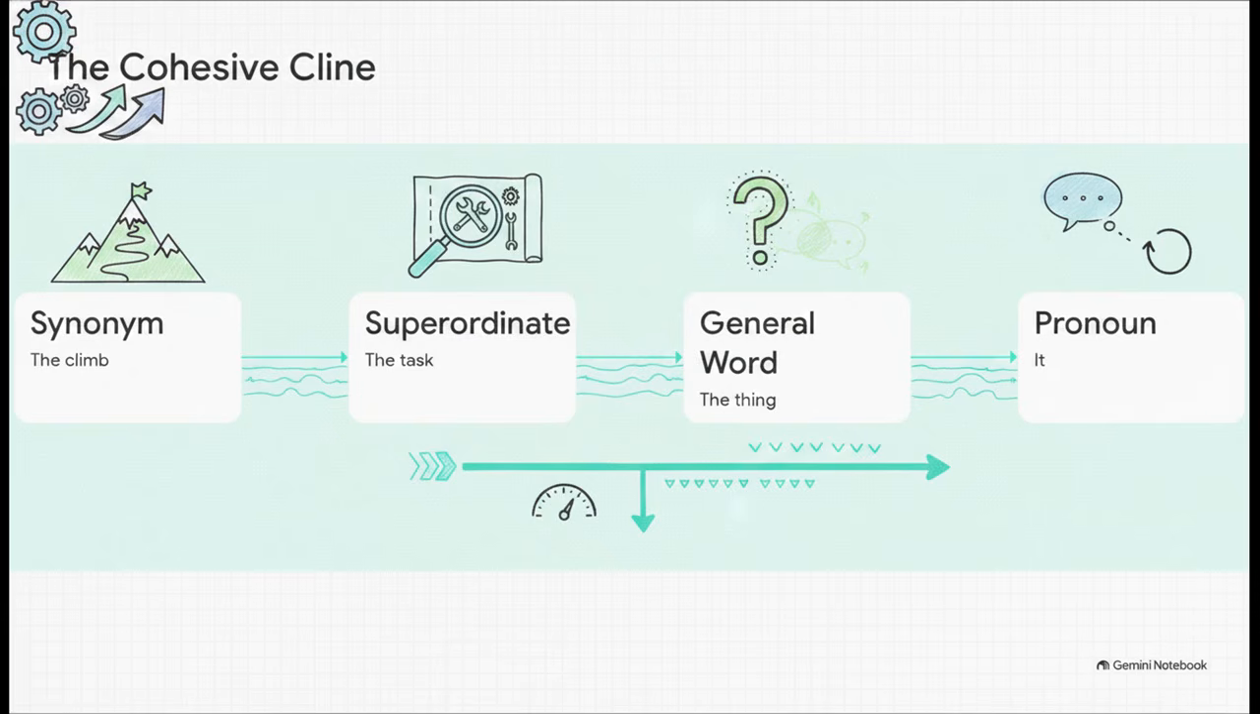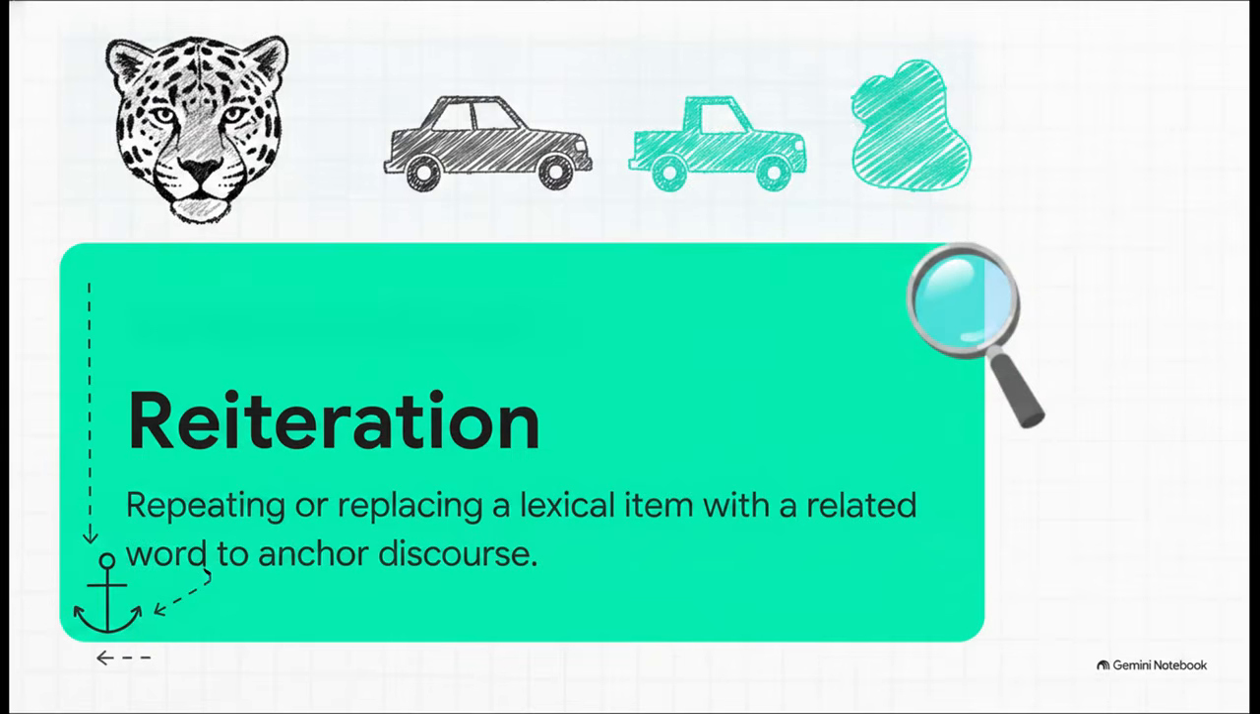In step 2, we zoom out a bit to a superordinate class. "The task was easy." Step 3, we hit our general word. "The thing was easy." And finally, in step 4, we strip away all lexical meaning entirely and arrive at pure grammar. "It was easy." As you move down this cline, the burden of interpretation shifts entirely from the vocabulary itself straight onto the surrounding grammar and preceding text. This entire sliding scale we just looked at is a process formerly known in SFL as reiteration.